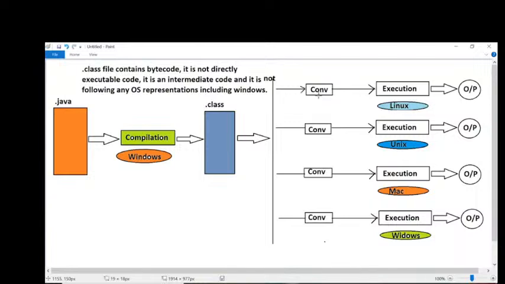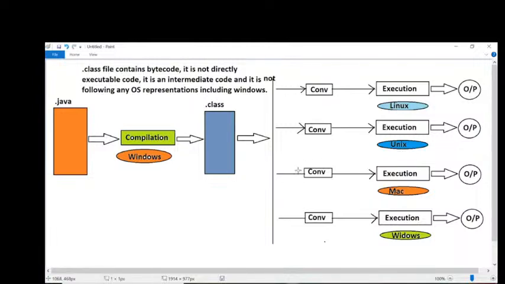Similarly, what is the job of this converter here? This converter takes neutral bytecode as an input and converts that neutral bytecode into Unix operating system representations. When we provide Unix represented executable code to the execution, it will be executed successfully. Why? Because this execution is expecting Unix representations, and Unix represented code is provided by this converter, so our program will be executed.